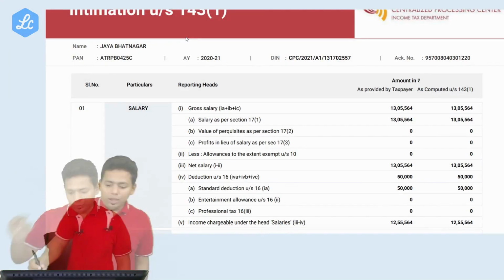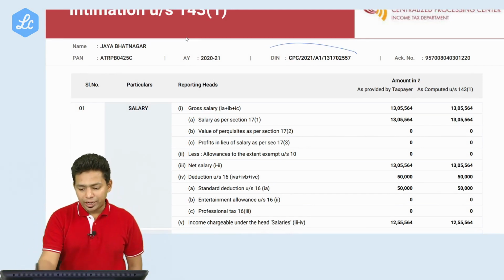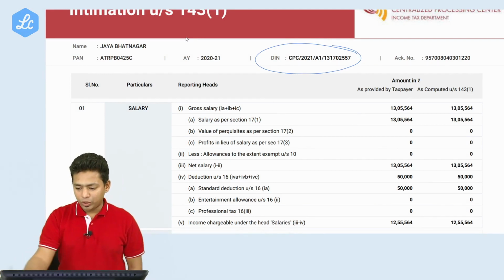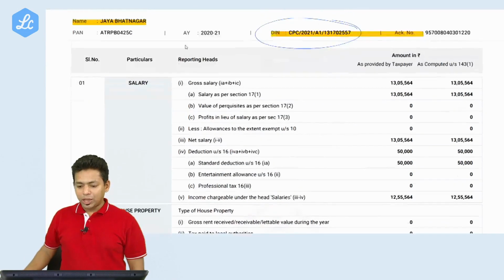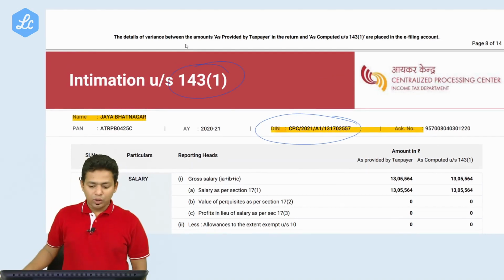See, what I told you. Whatever document is issued by the department will have a unique identification number. See, this is that number. Okay, DIN number, you can see here. So the department will also issue a DIN number. That is one thing. This is how your intimation under section 143(1) looks like.